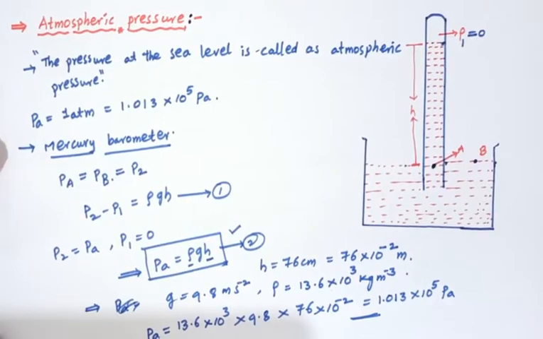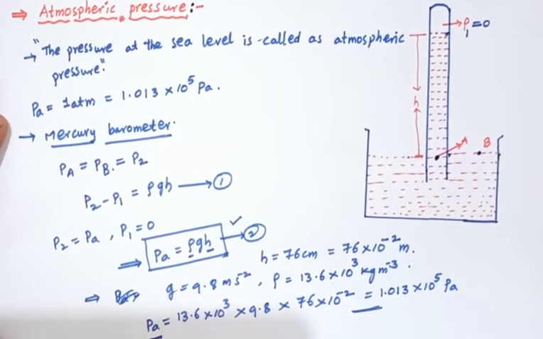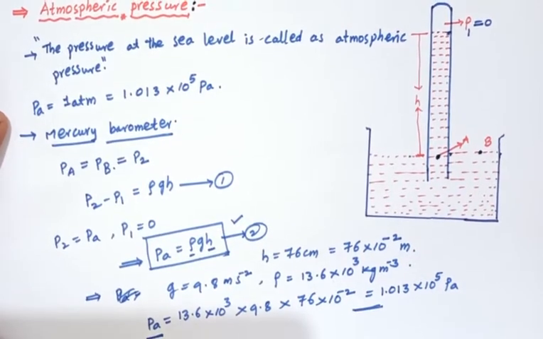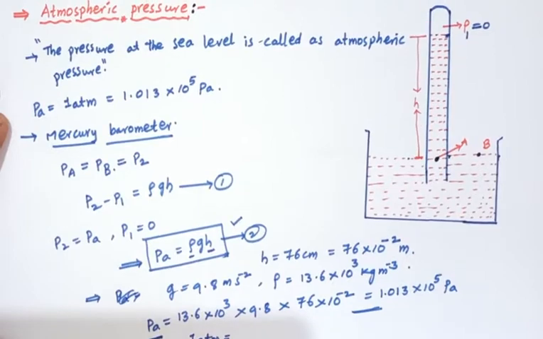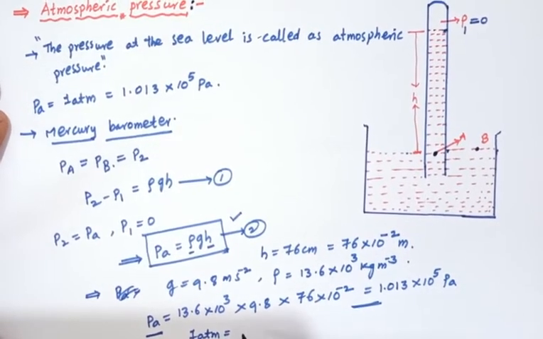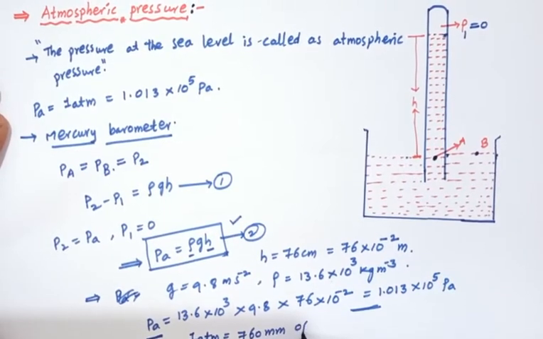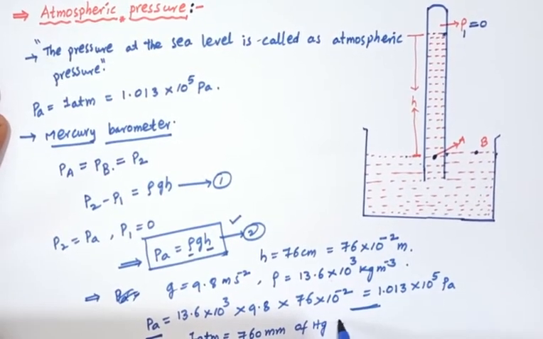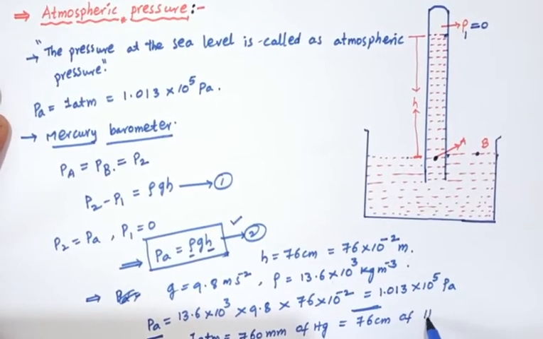And another value of atmospheric pressure: 1 atmosphere equals 760 millimeter of Hg, or it is also taken as 76 centimeter of Hg.